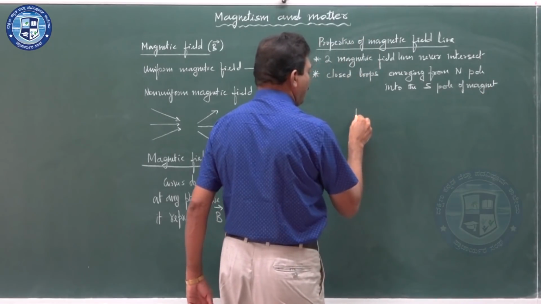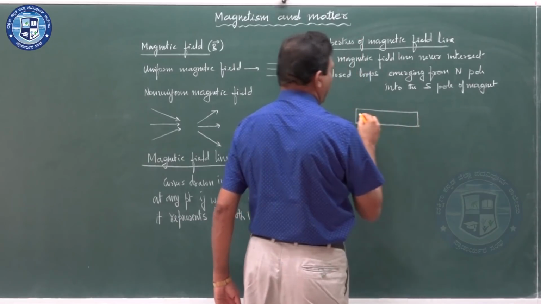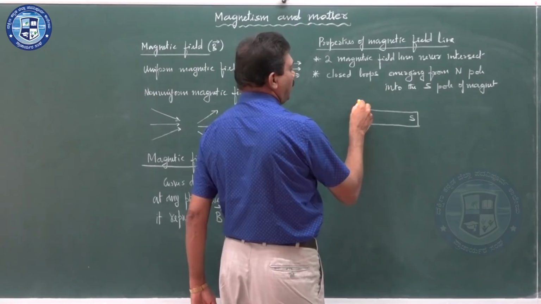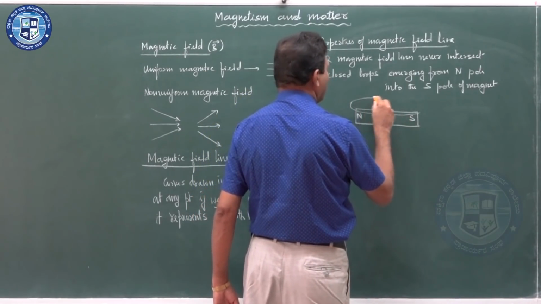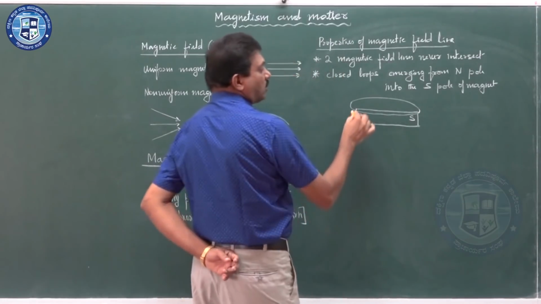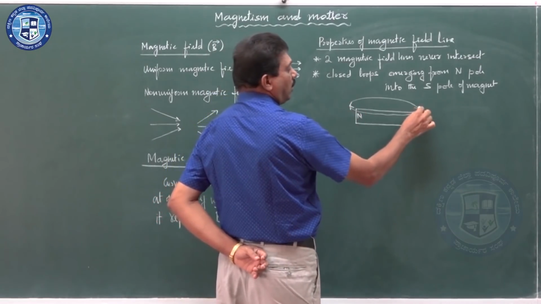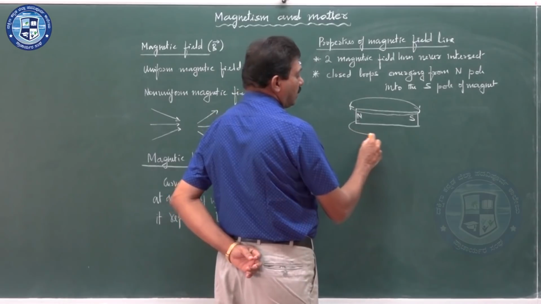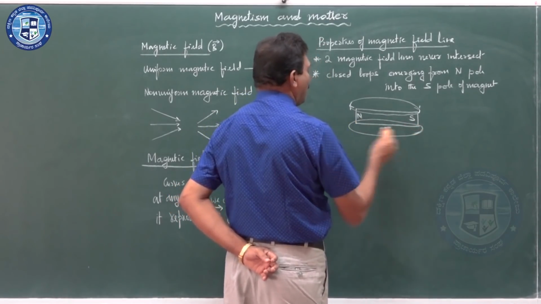So, if you assume there is a bar magnet, this is the north pole and this is the south pole. The magnetic field lines are closed loops emerging out from the north pole and into the south pole. So, we can observe these are the magnetic field lines of a bar magnet.